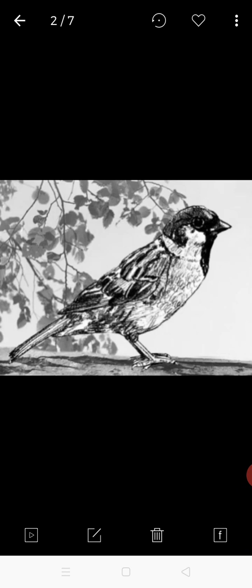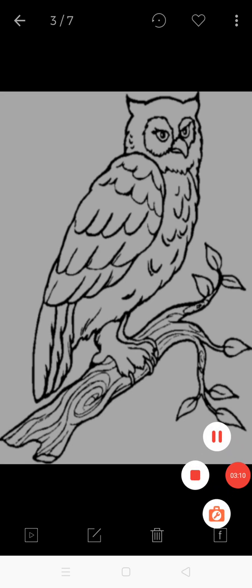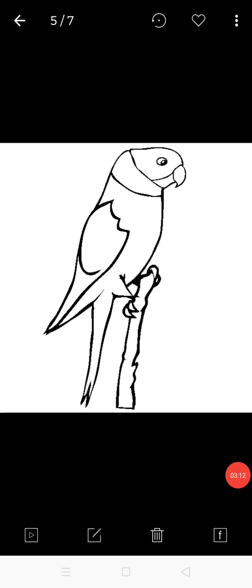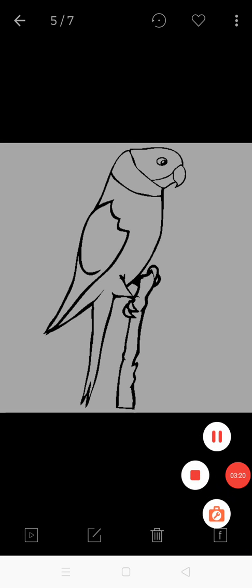Now you have to take the help of your grandparents, I think, and you should write its name and write that yes, I have seen this, or no, I have not seen this in my area. Which bird is this one? You have to write about it whether you have seen it, yes, or no, I have not seen this in my area. Which bird is this one? Have you seen it in your area or not? Write yes or no after making its picture.